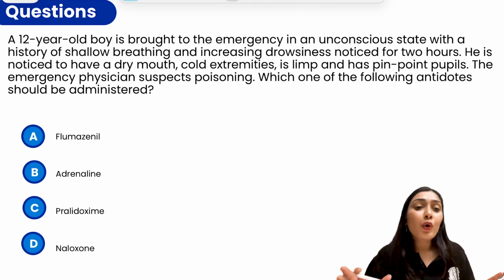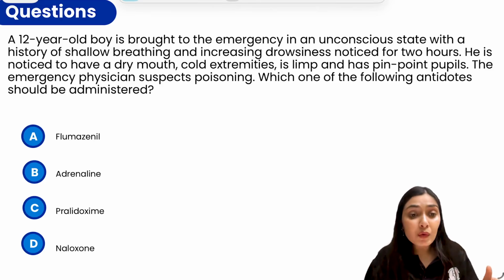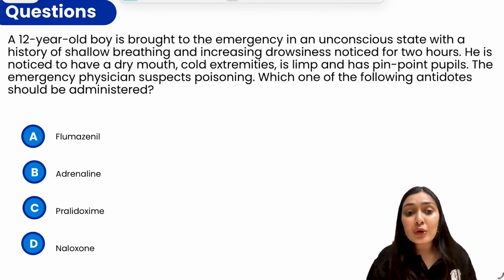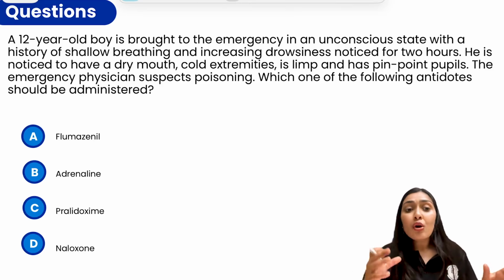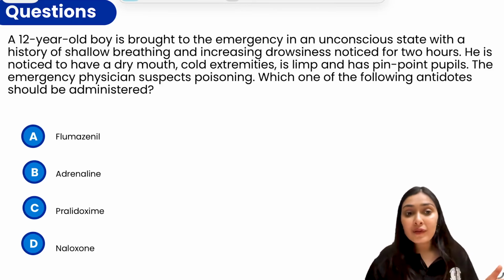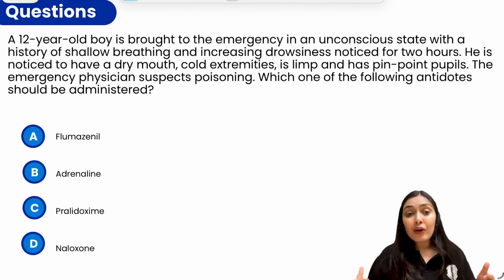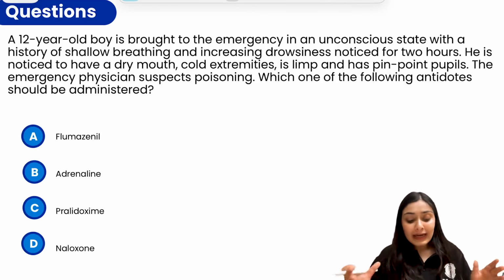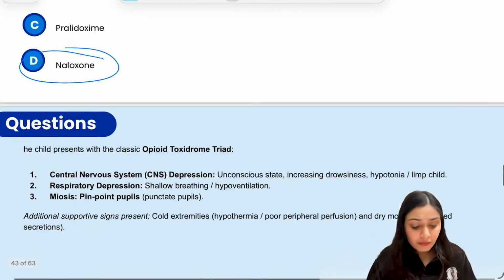This is opioid toxidrome. CNS depression, you see unconscious state, increasing drowsiness, limpness, hypotonia. You see respiratory depression, shallow breathing, hypoventilation. You see miosis, pinpoint pupils. Apart from that, cold extremities is another sign. Dry mouth, that is decreased secretions. So all of these are signs of your classical opioid toxidrome. And we all know what the antidote for that is. The antidote for that is naloxone, right?